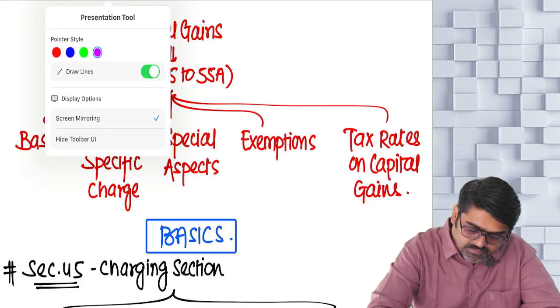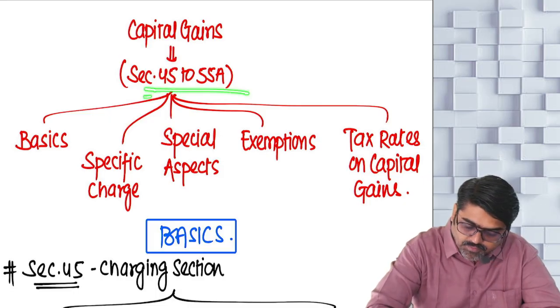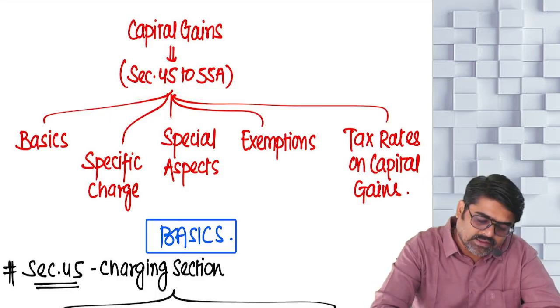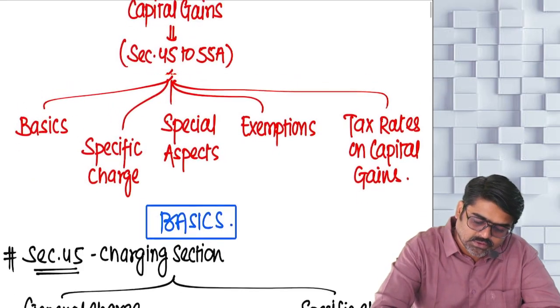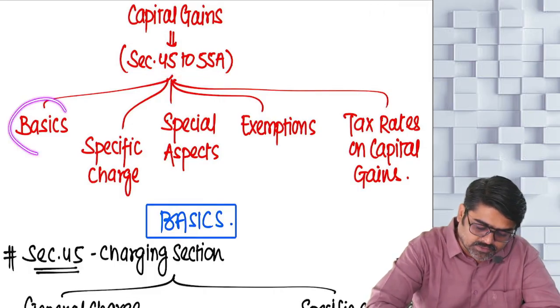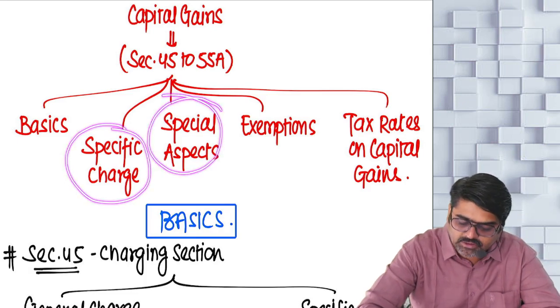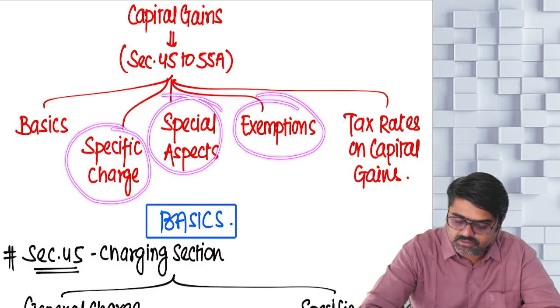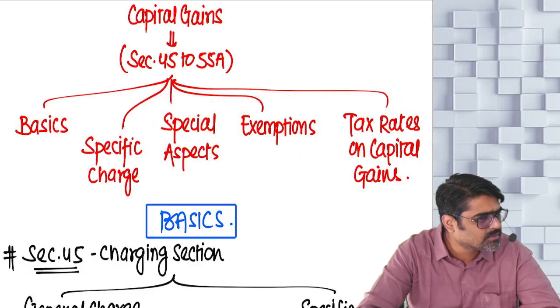Which section, sir? Section 45 to 55A. These many sections we are supposed to do. We have divided these sections into 5 parts. First one is basics. Second one is specific charge. Third one is special aspects. Then exemptions. And then tax rates on capital gains, which you already know also, I guess.